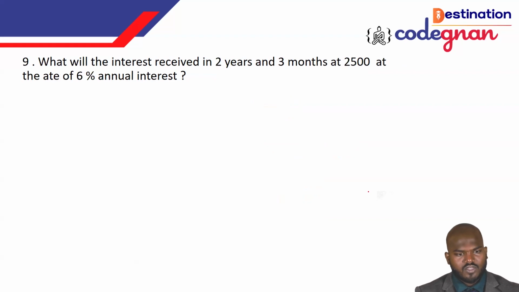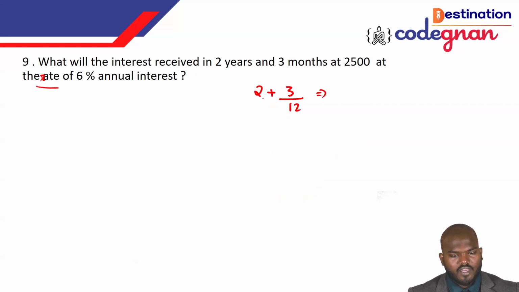What will be the interest received in 2 years 3 months on 2500 at the rate of 6% annual interest? How will we convert 2 years 3 months into years? 2 plus 3 by 12 years. If you take it up, 12 times 2 is 24, and 24 plus 3 is 27, so 27 by 12 years.